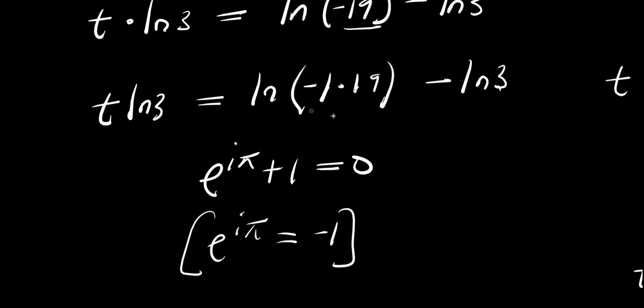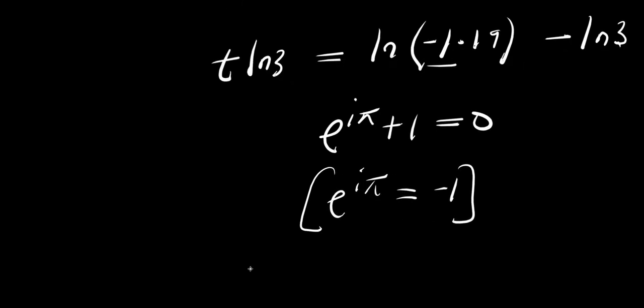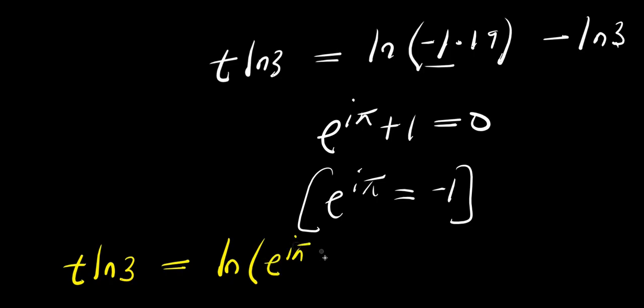So substituting this right here, I will simply have t times natural log 3 equals natural log e power i times pi times 19. Then we have minus natural log 3.